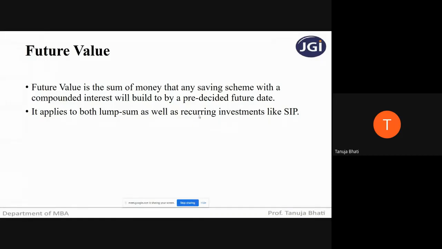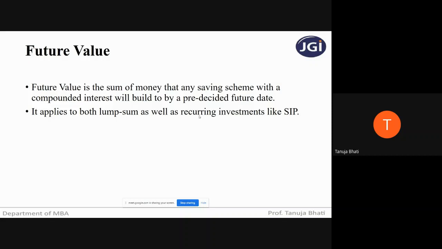So we have seen present value. If you want to find out the present value of a future amount, you have to use discounting technique because you have to bring it down.